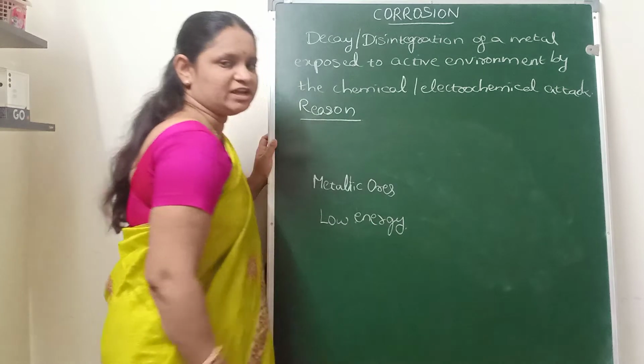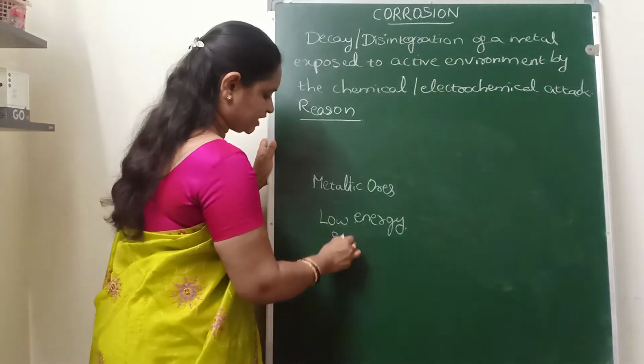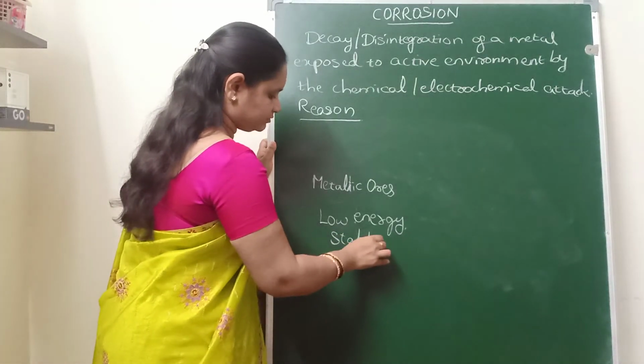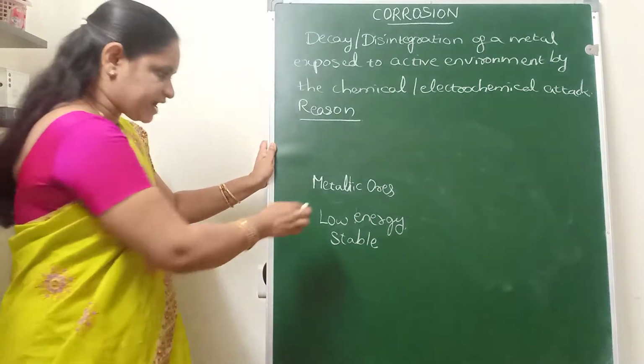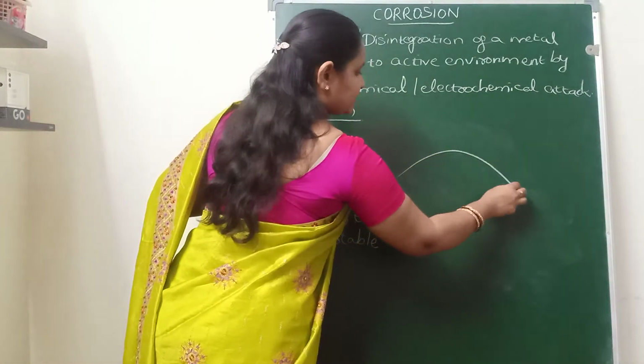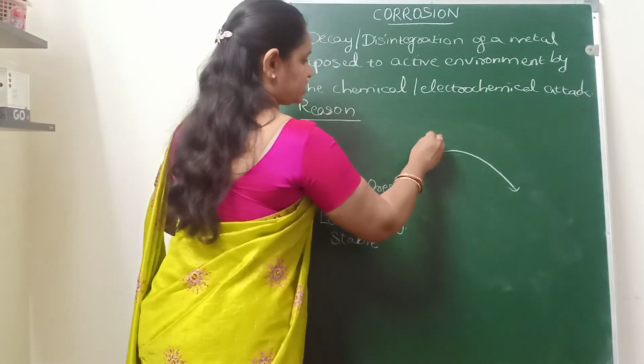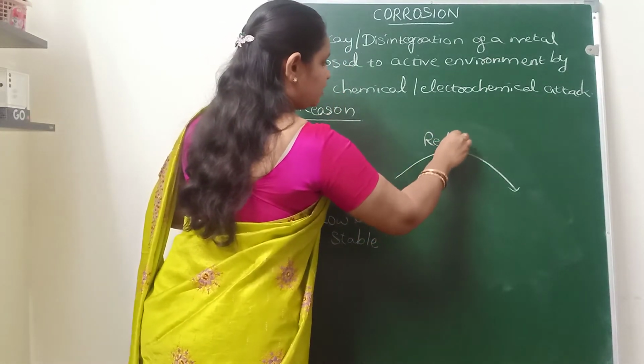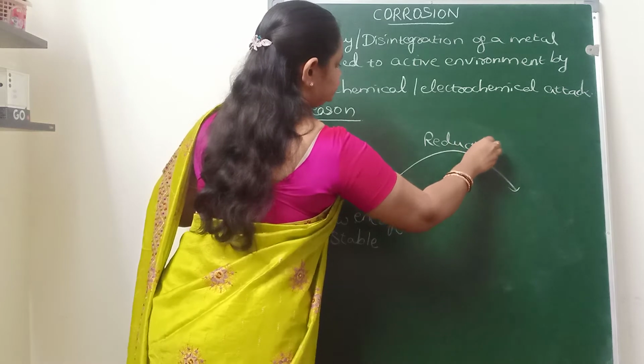Hence they are thermodynamically stable. And to extract these metals, we go for the method known as metal extraction, which is a reduction process.